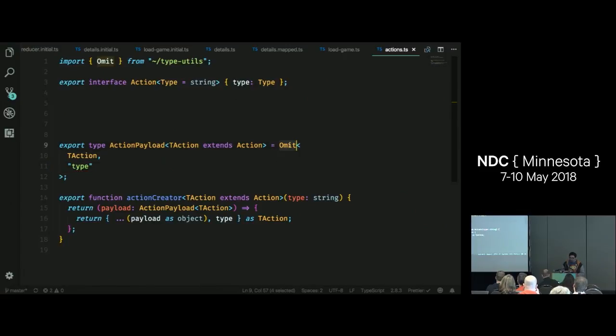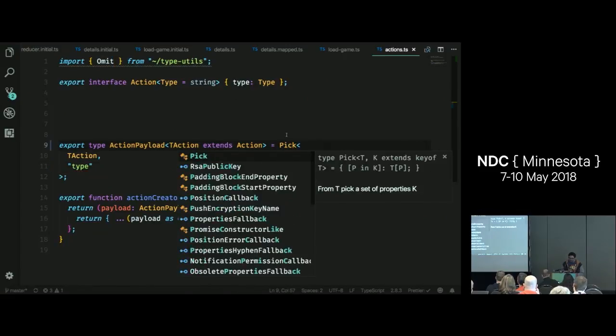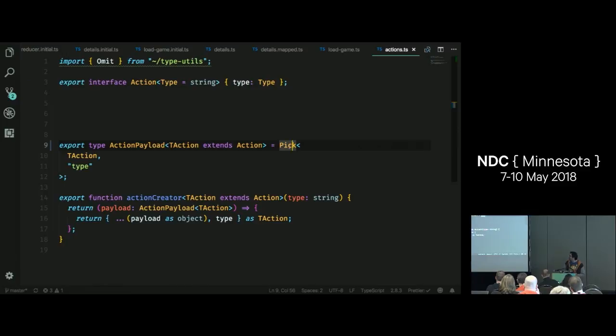You could also do pick. Pick is the opposite of omit, and pick is built into TypeScript. But this is the opposite. This is just give me these properties. But I don't want to do that. I just want to take all the properties except type. That's what omit lets us do.